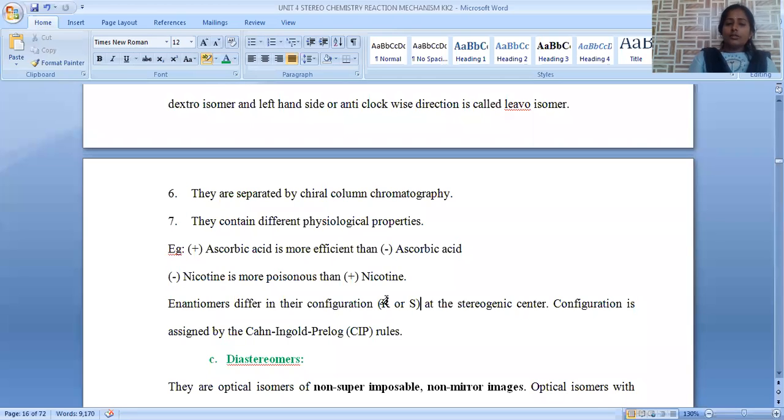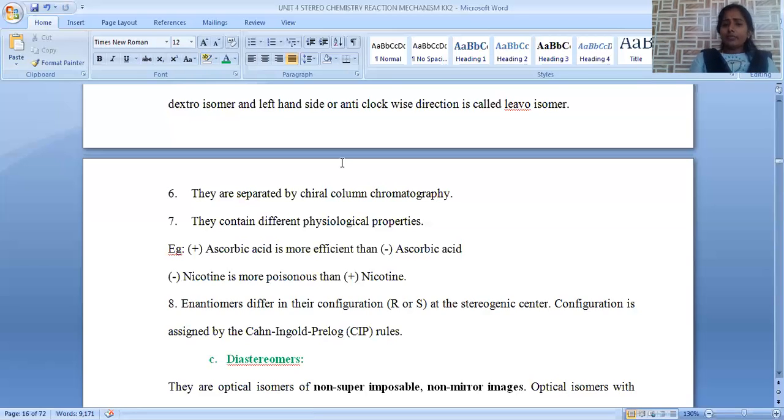So this is about the properties of enantiomers. Properties of enantiomers are almost equal for the two kinds of enantiomers. Dextro and levorotatory both have exactly similar properties because there is no difference in the compound. The molecular formula remains the same, the composition remains the same, and the only difference is the position of a functional group. One isomer may have it on the right side, the second isomer may have it in the left side direction. Apart from that, the entire structure remains the same.